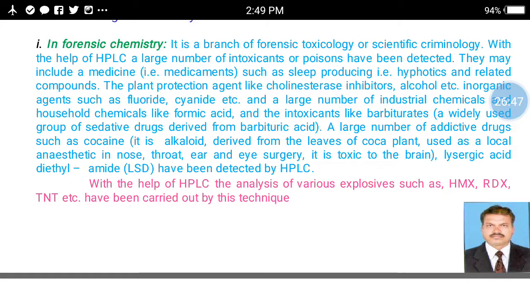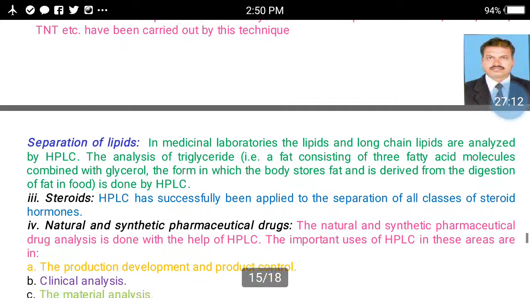It is toxic to the brain. Lysergic acid diethylamide, in short called LSD, has been detected by HPLC. With the help of HPLC, the analysis of various explosives such as HMX, RDX, TNT, etc. has been carried out using this technique.